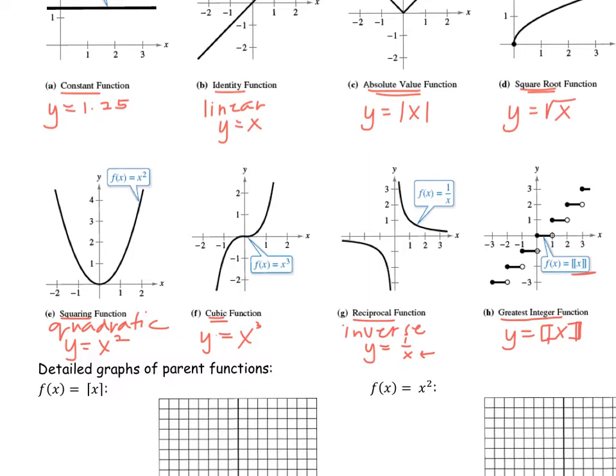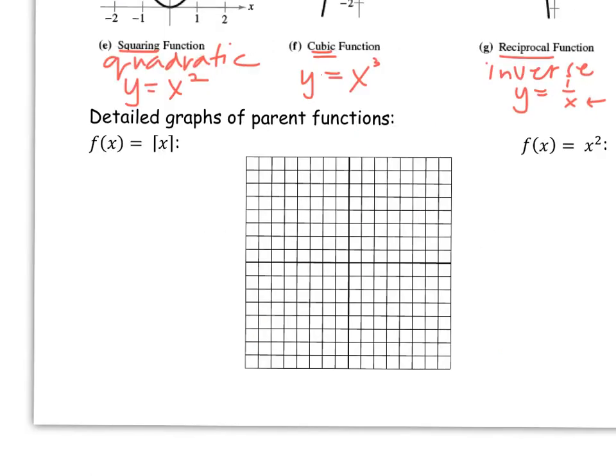We won't spend a lot of time on this one, but we will do a lot of work with transforming the other ones. To get a better idea of what the graphs will look like, we're going to draw some detailed versions of each type of parent function up above. Now this first one, I'm not sure where the little top part is coming from on here, like these parts right there. This is supposed to be absolute value, so I must have picked the wrong form for the boundary on each side. So I make sure those are just straight up and down bars. There shouldn't be any little part on the top of that. So this is absolute value.